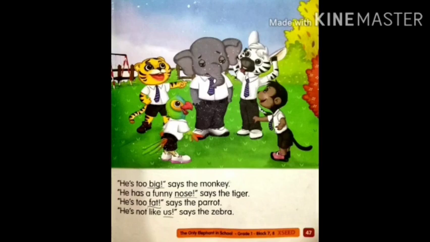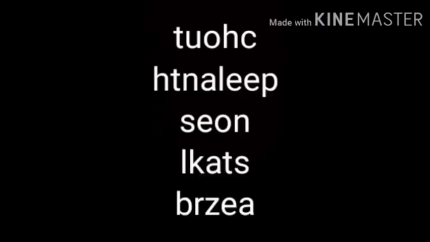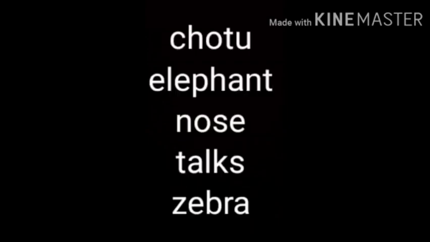Okay. Now let us find what is the meaning of jumble words here. Now can you see these words, children? TUOHC. Is there any meaning for these alphabets? You can observe every word like that. Is there any meaning? No, you cannot find any meaning. But see here. You can find some meaning if we arrange them.